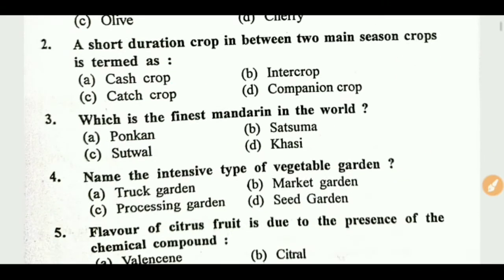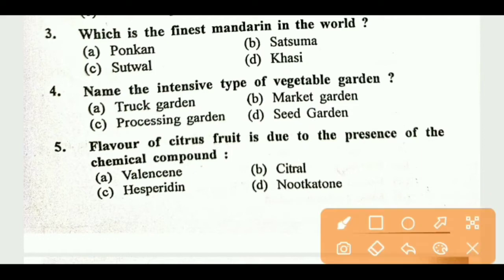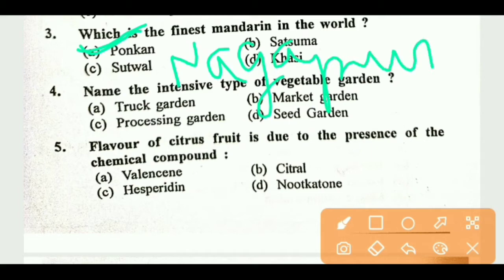Next question: which is the finest mandarin in the world? Right answer is Ponkan. Ponkan is also known as Nagpur mandarin and Nagpur Santra.